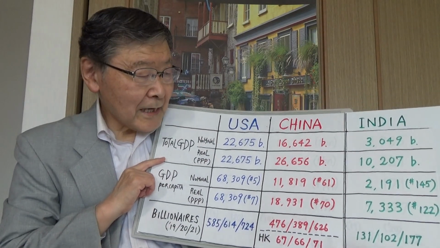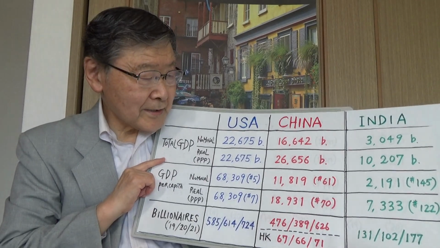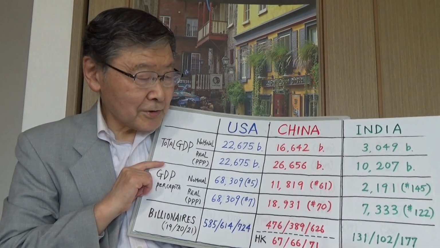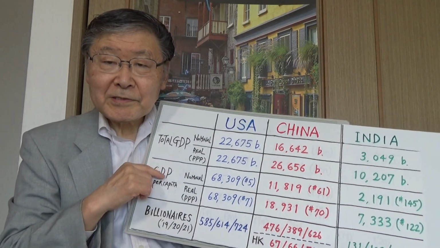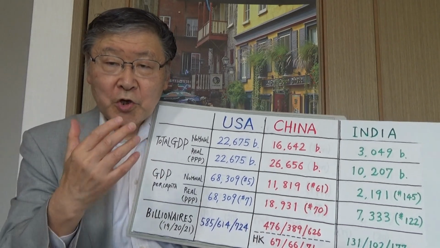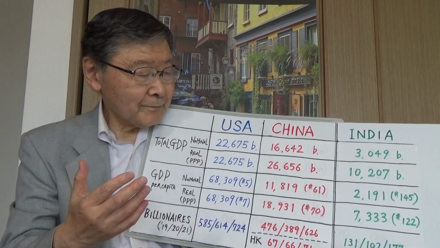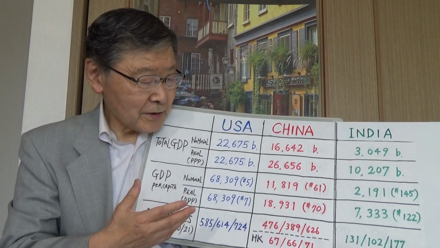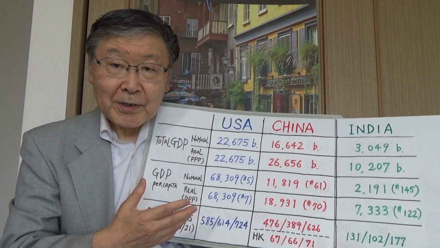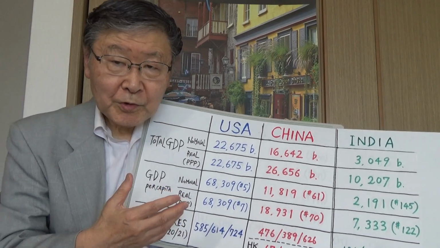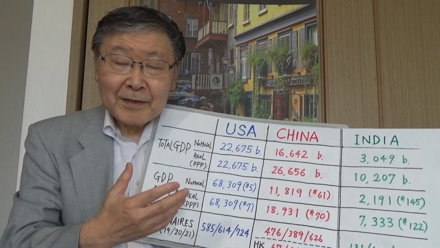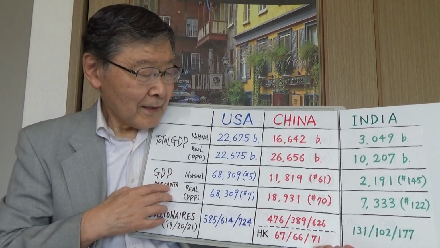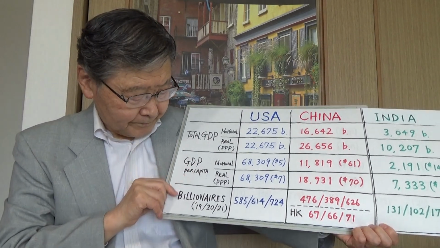Although ranking is 122nd place, it's closer to 10,000. So India is rapidly increasing to join the middle income level, at least in real terms. So soon we'll seriously compare India with China in real terms.